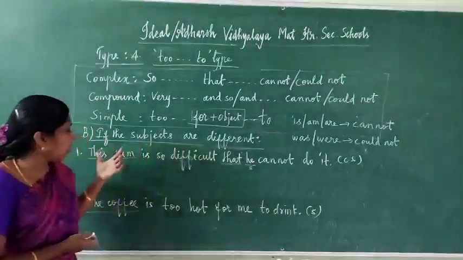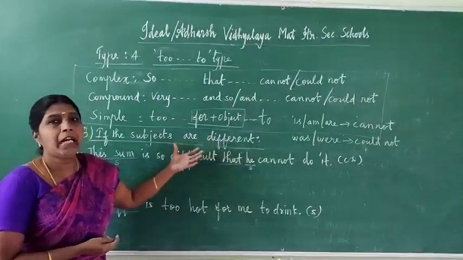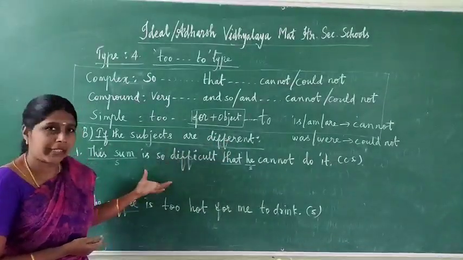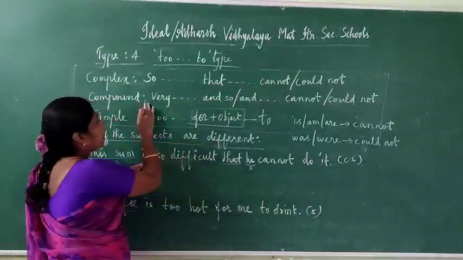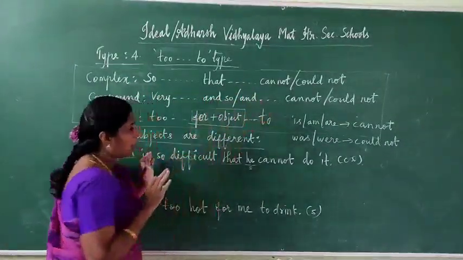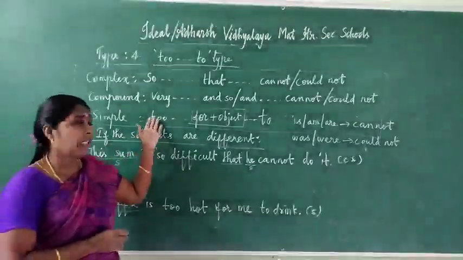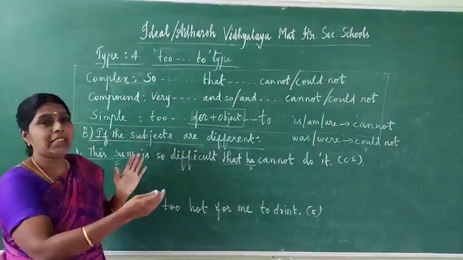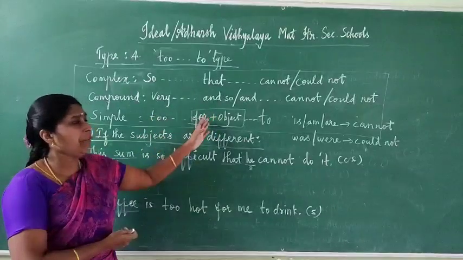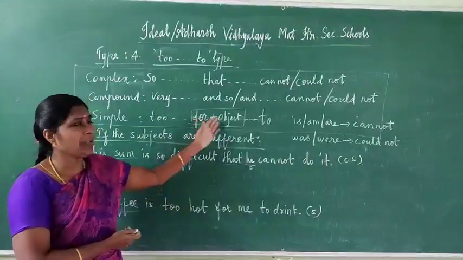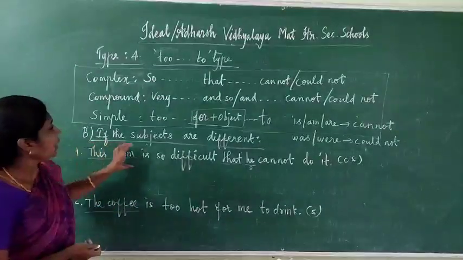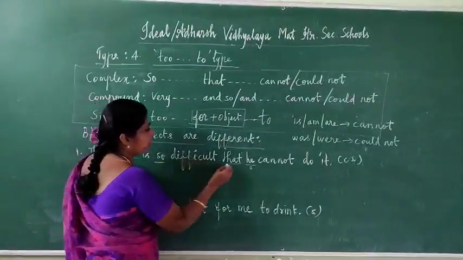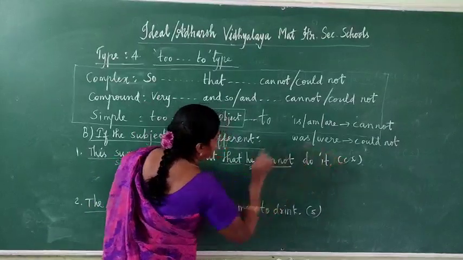If the subjects are different, we have to use this type. So for complex, same keywords only: so that cannot or could not. For compound, very and so cannot or could not. For simple only, if the subjects are same we use to. Here, if different, in the middle we have to use for plus object. That is what I will teach you here. Now listen. Here this one is complex. So that cannot. This is a complex sentence.